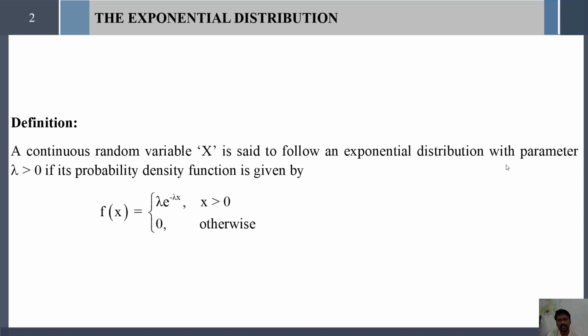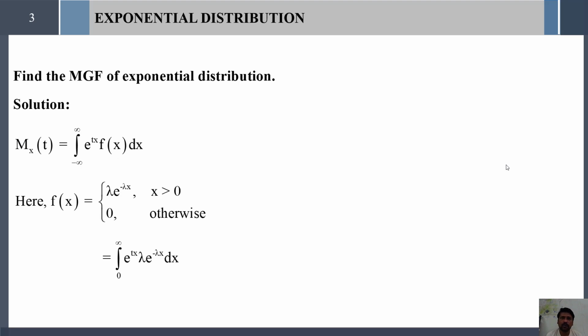Next we shall see how to find the moment generating function for the exponential distribution. As usual, the formula to find the MGF of a random variable is M_X(t) = integral from minus infinity to plus infinity of e^(tx) f(x) dx. This is the general formula to find the moment generating function for any random variable.